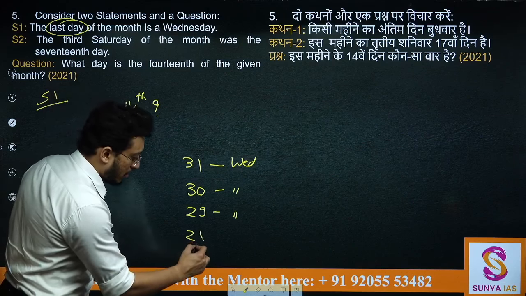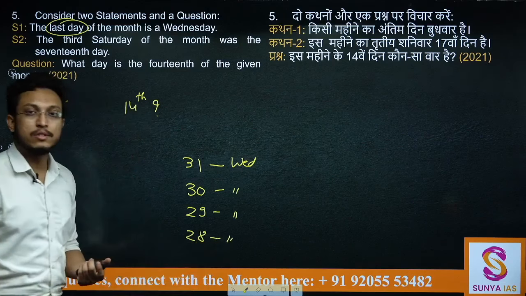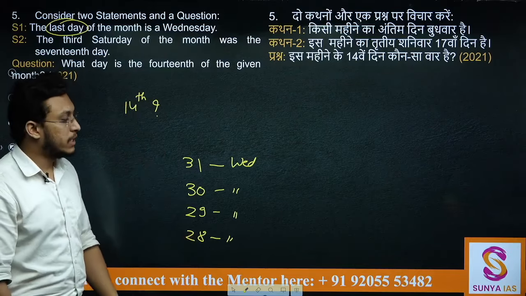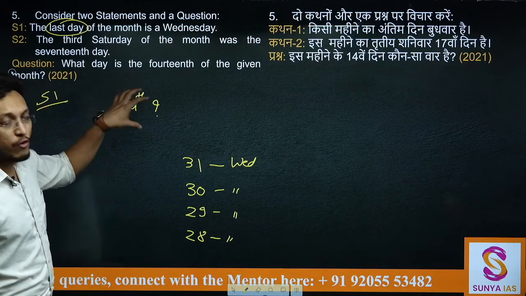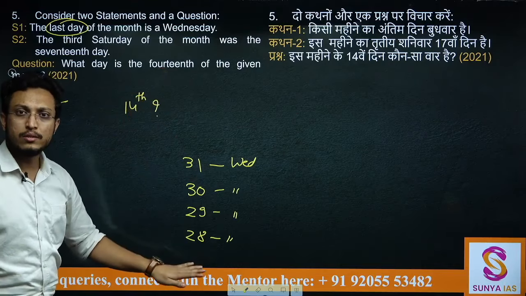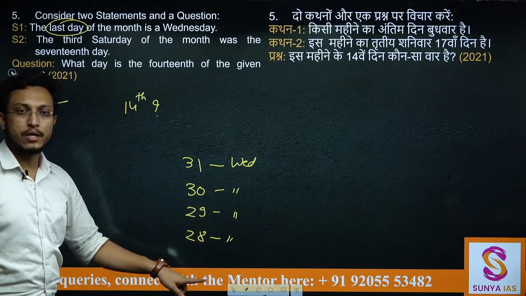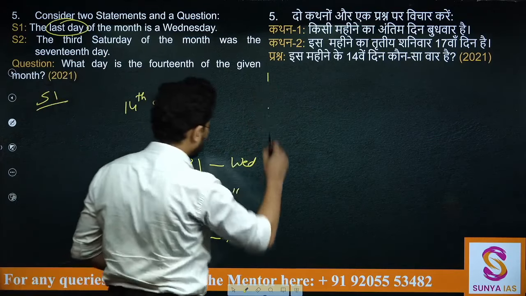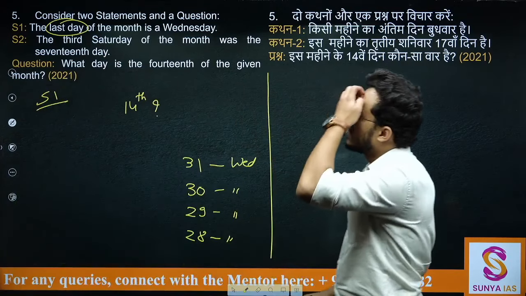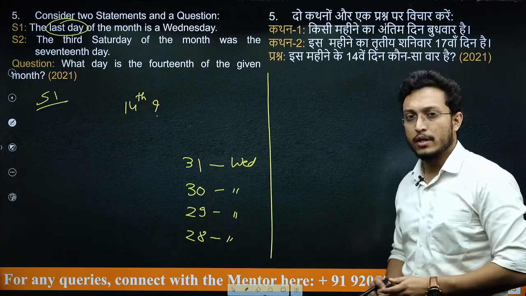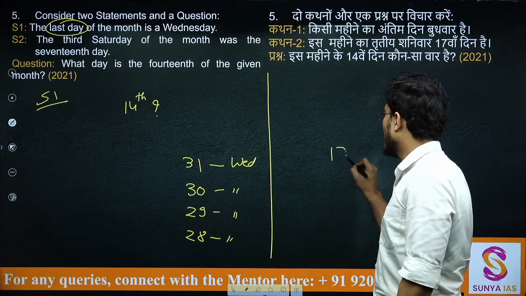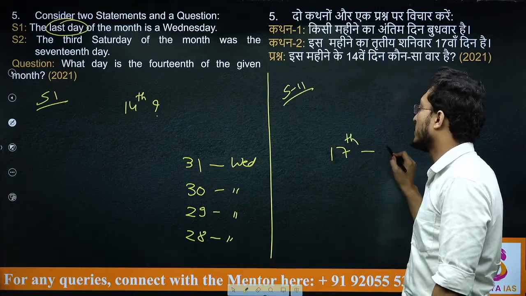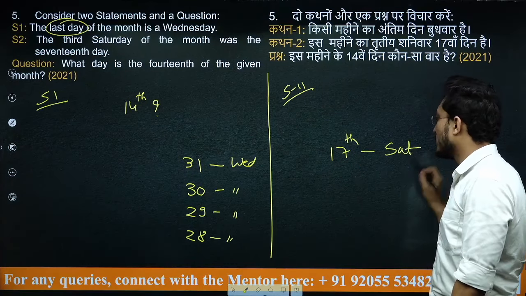If it is normal February, then 28th will be a Wednesday, I'll get a different day on 14th. That means what is on 14th depends on which month it is and what are the number of days in that. So just by using statement 1, I cannot answer. Next says third Saturday of the month was 17th day. Now I know that statement 2 is saying 17th day is third Saturday. That means 17th is a Saturday.